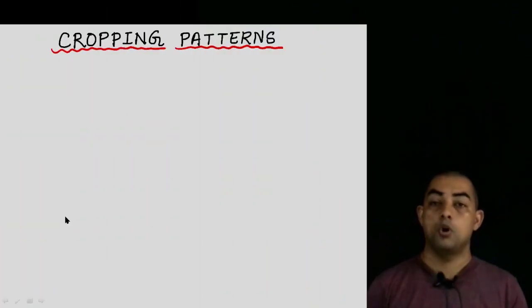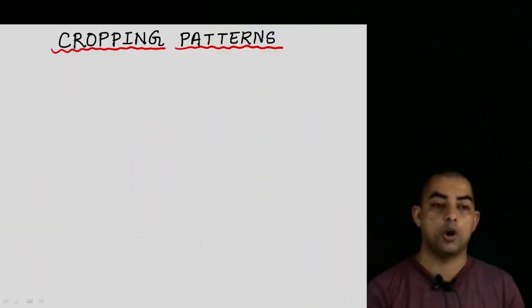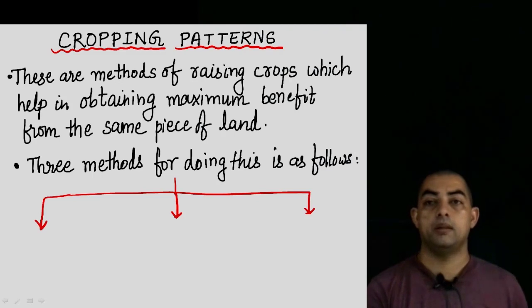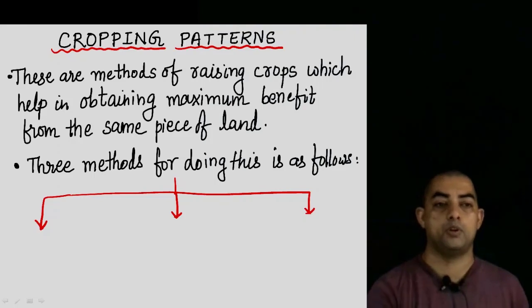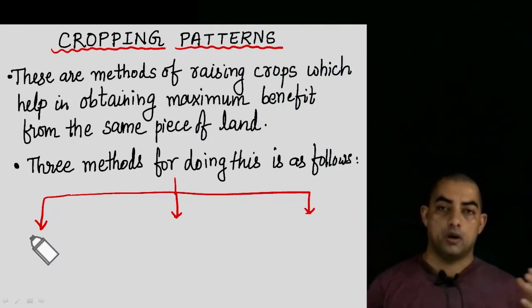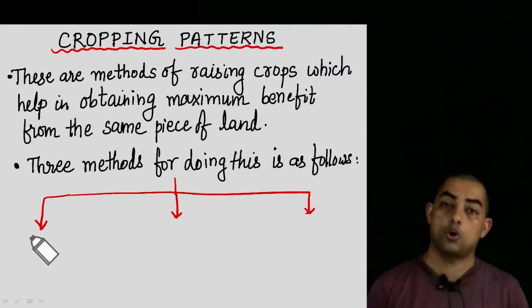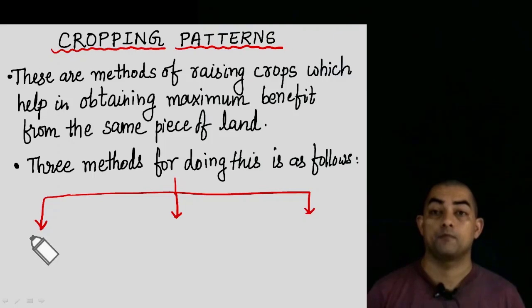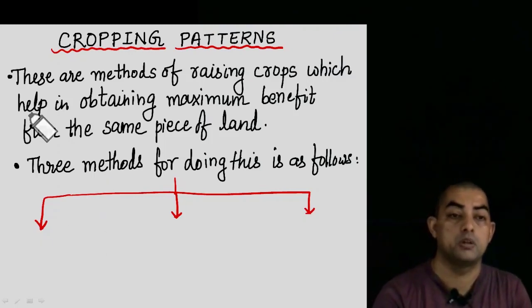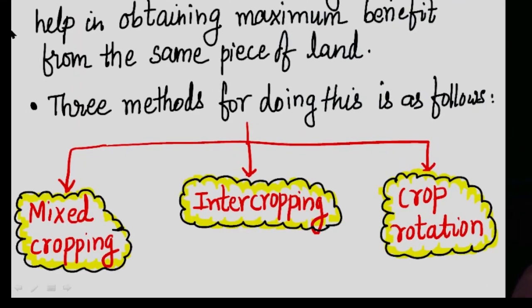Next, we come to cropping patterns. When we talk about cropping patterns, these are methods for raising crops which help in obtaining maximum benefit from the same piece of land. Just cultivating crops in a given area is not sufficient. There are different methods by which we can increase the benefit, that is, we can increase the yield. And what are those methods?